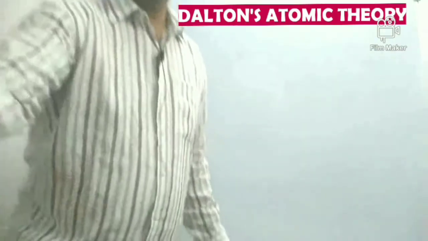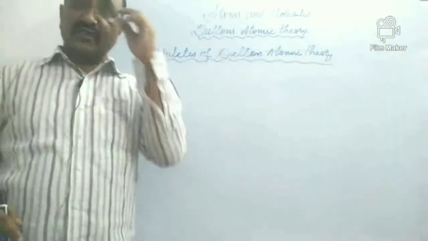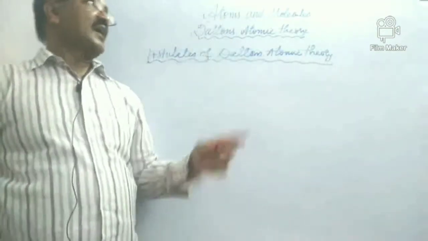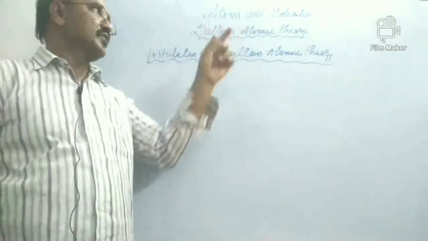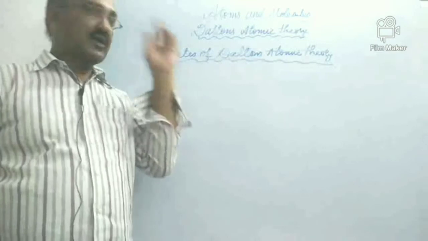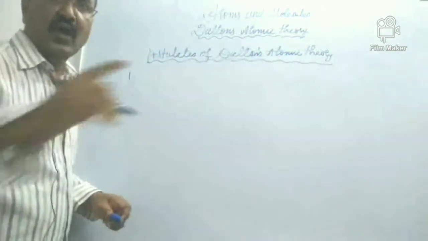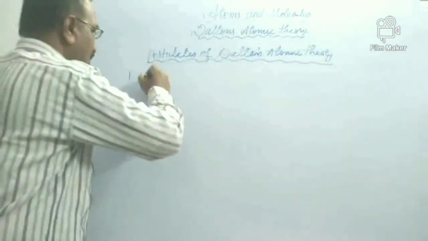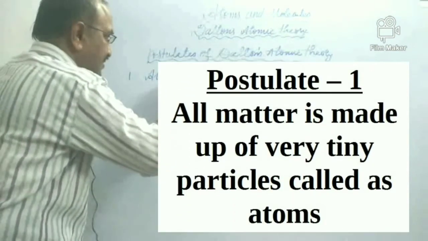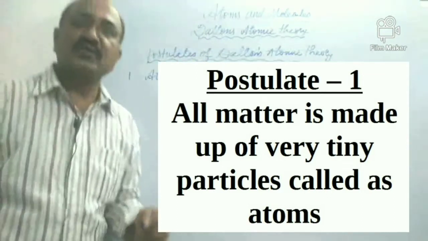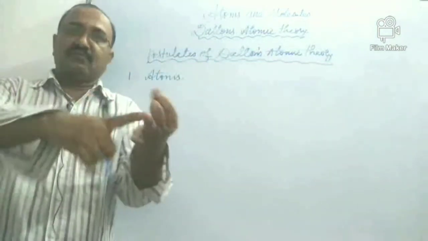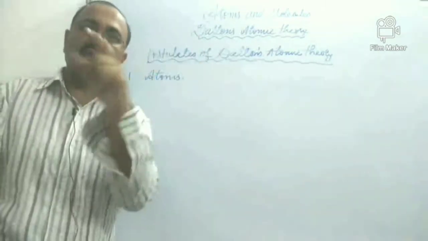Children, we'll just see the postulates that John Dalton has told. We are studying atoms and molecules, and now we'll put forth the postulates of Dalton's atomic theory. The first postulate: all matter is made up of very small tiny particles called atoms. What do you mean by all matter? It's the elements, the compounds, the mixtures, whatever they be, they are all made up of atoms.